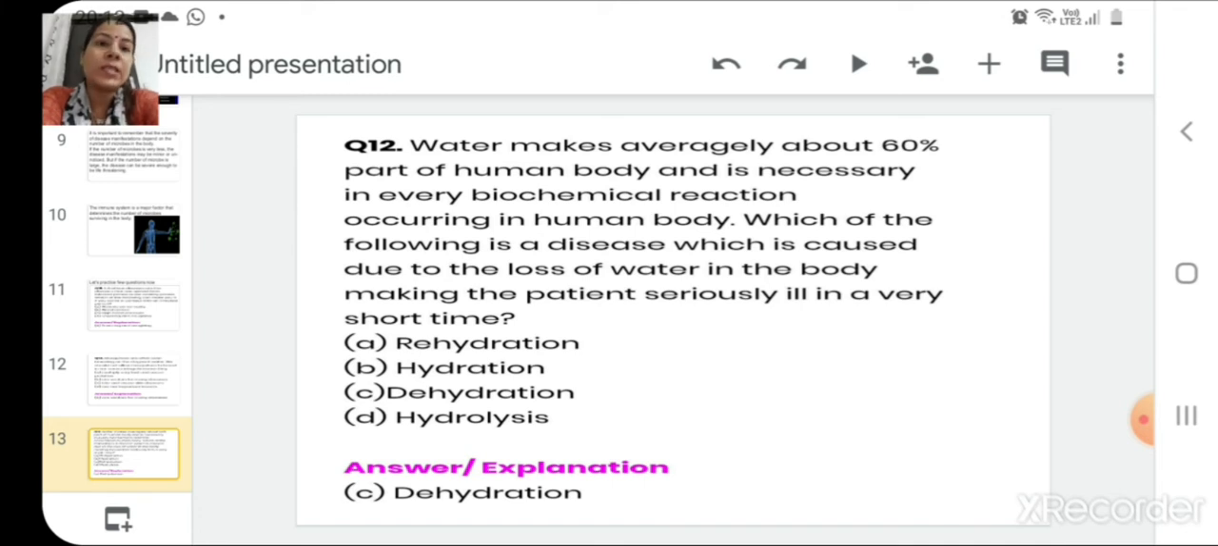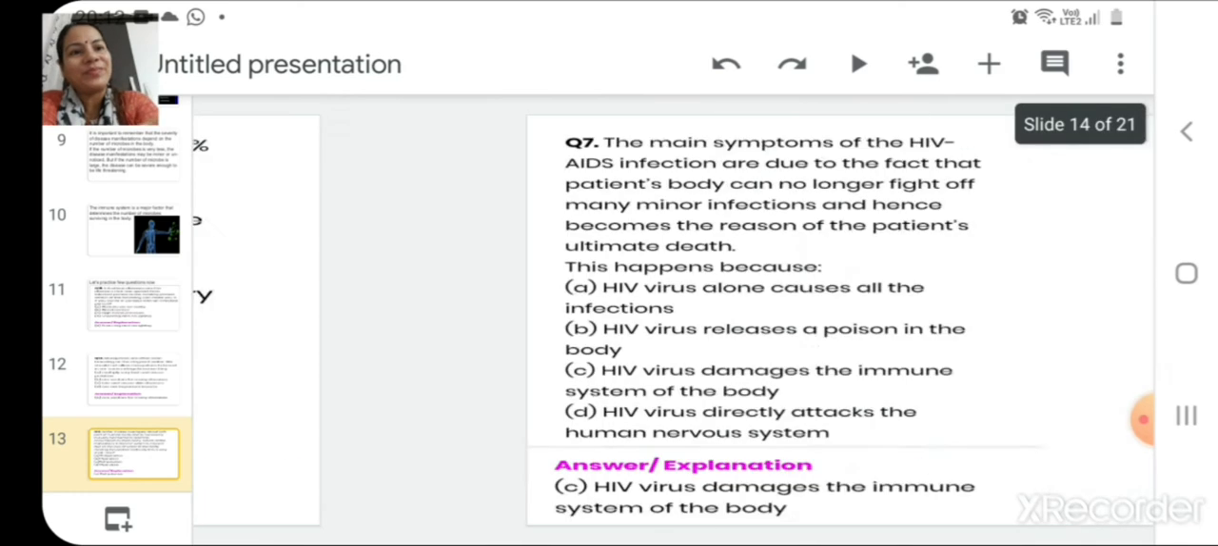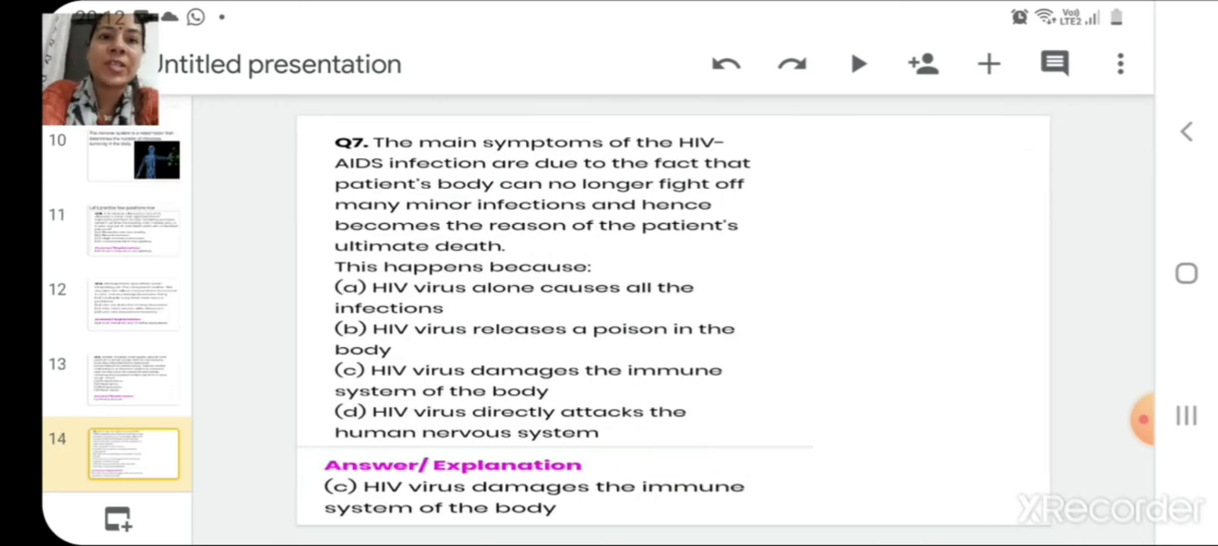And the fourth one is hydrolysis, breakdown by water. So I think it is a very easy question. So the correct answer is dehydration. Now let us move to the next question.